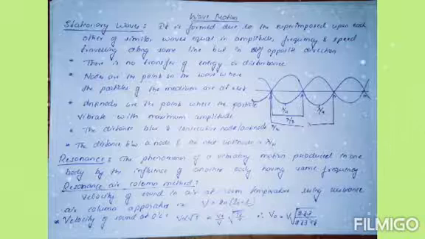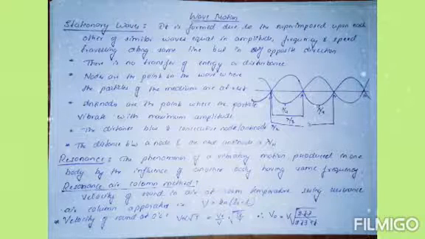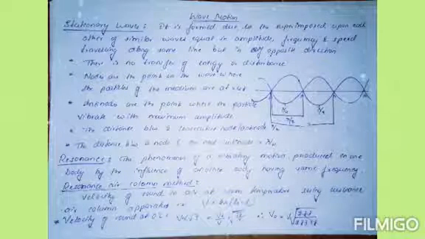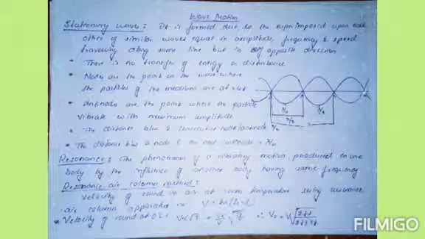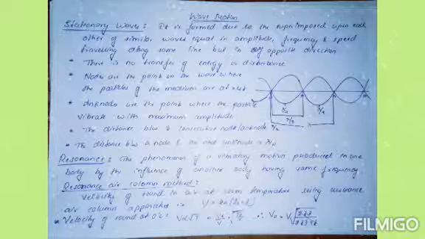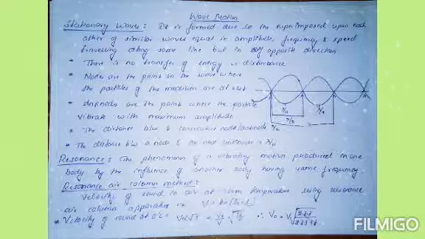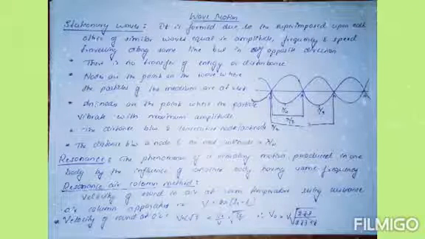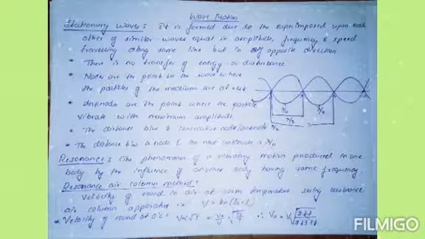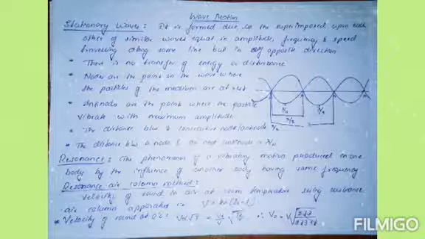And nodes are the points on the wave where the particles of the medium are at rest. Antinodes are the points where the particles vibrate with maximum amplitude. The distance between two consecutive nodes or antinodes is lambda by 2, and the distance between a node and the next antinode is lambda by 4. So then what do you mean by resonance?